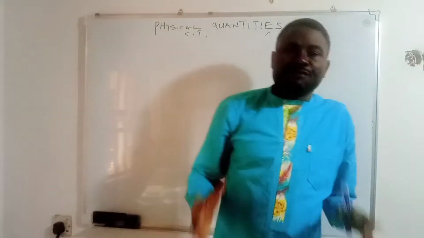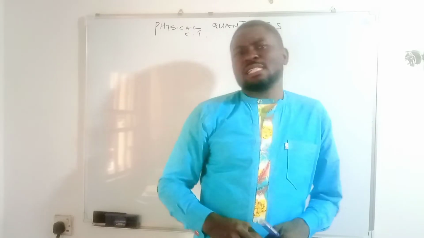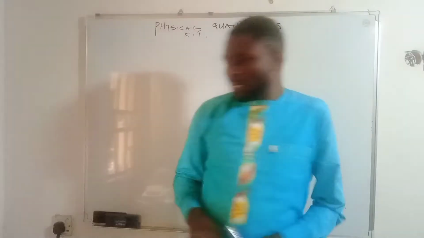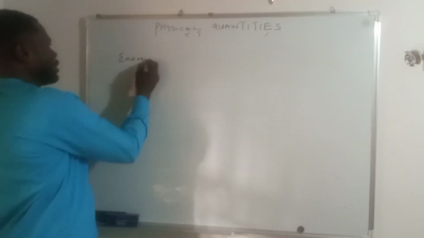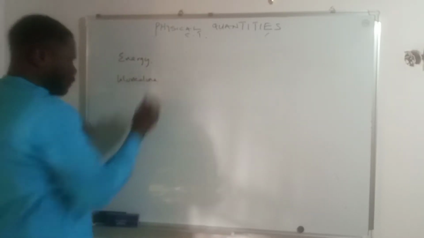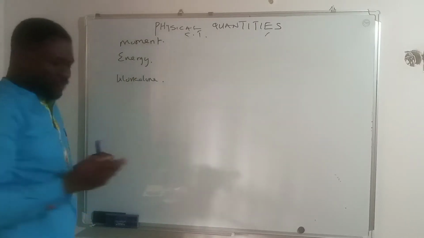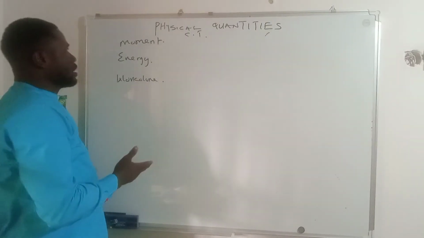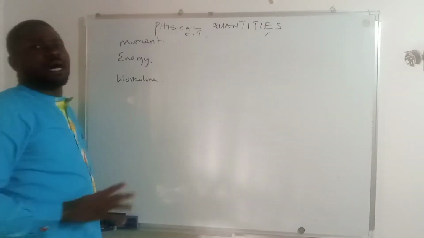Having discussed the unit of moment, there are two other quantities that are similar to moment, not with respect to formula, but with respect to their unit. Take for instance energy, work done, then moment. These three derived quantities have the same unit, but they don't have the same formula.